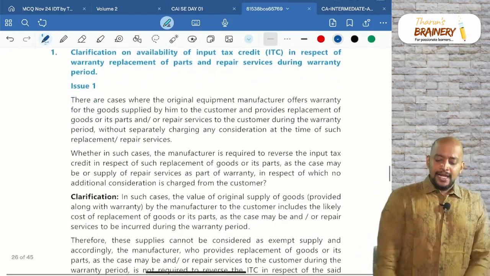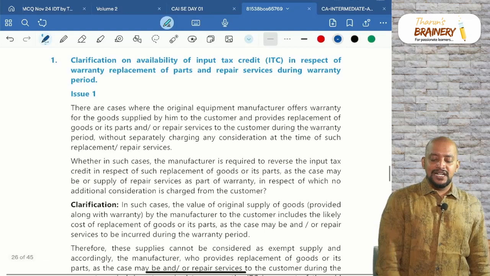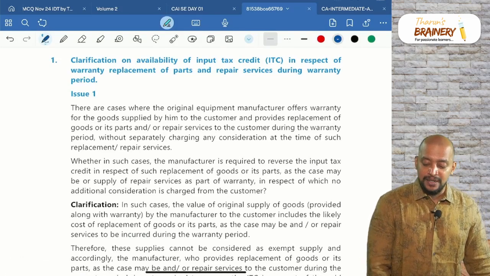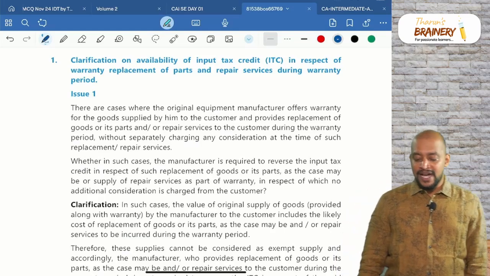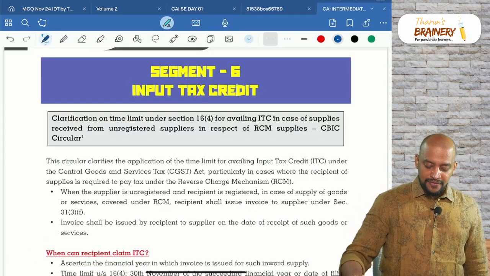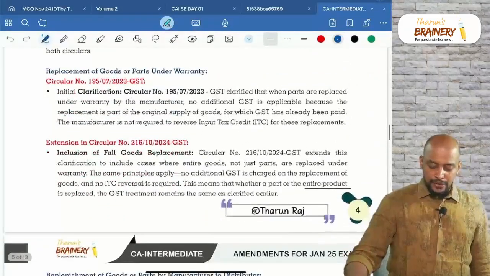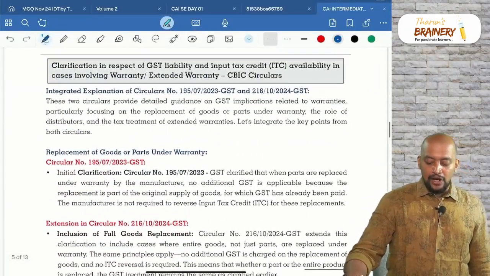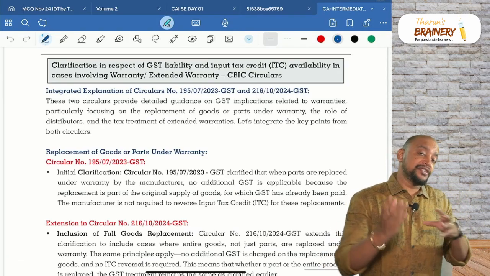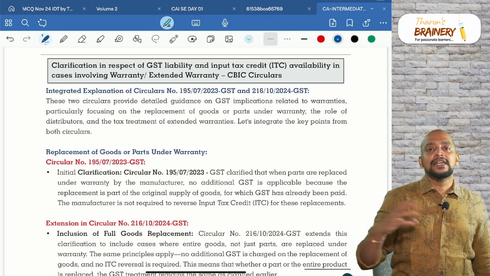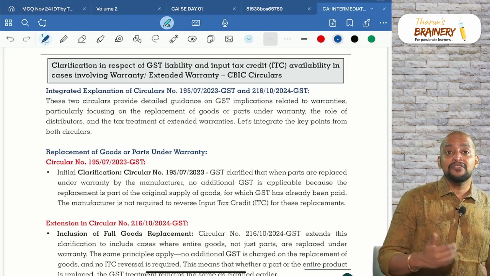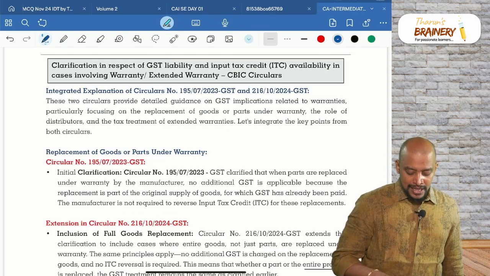Then clarification on availability of ITC in respect of warranty replacement of parts and repair service during warranty period. So this particular warranty concept, I have given along with ITC. First the supply aspect, which we have already discussed in one circular, where they gave from the supply point of view whether it is supply or not a supply, and then from the ITC point of view also they have given.